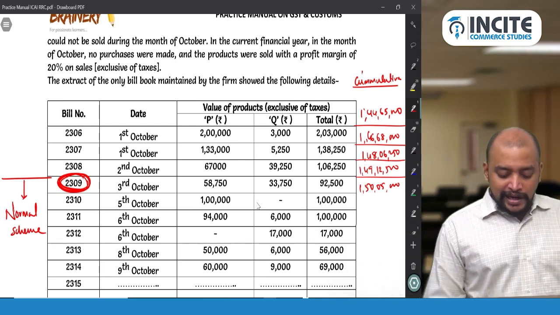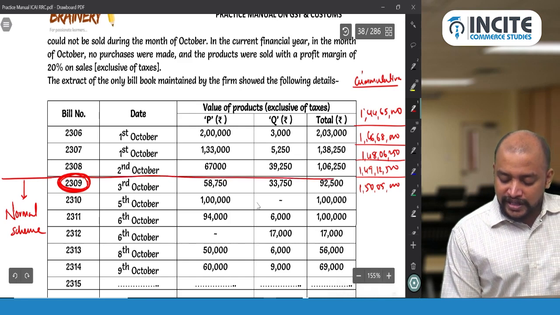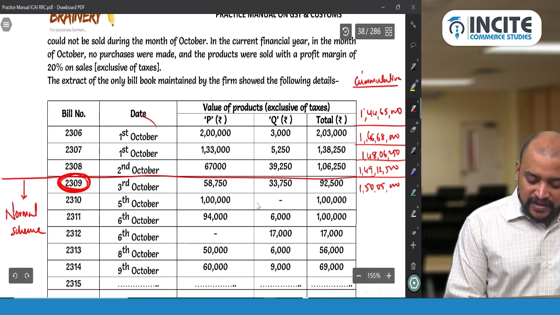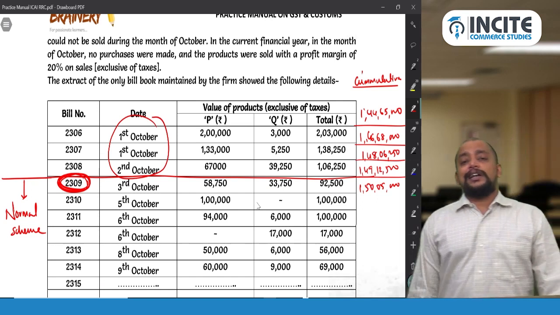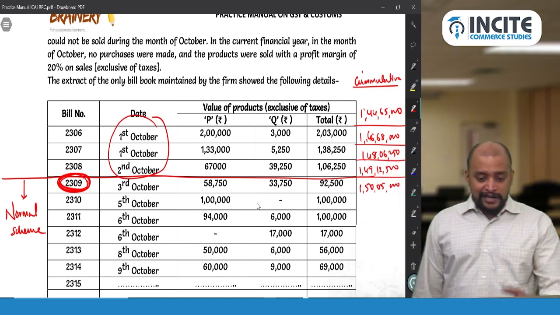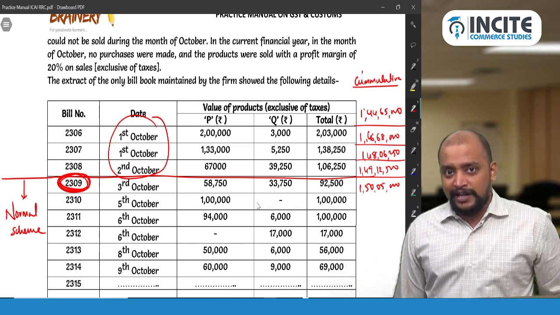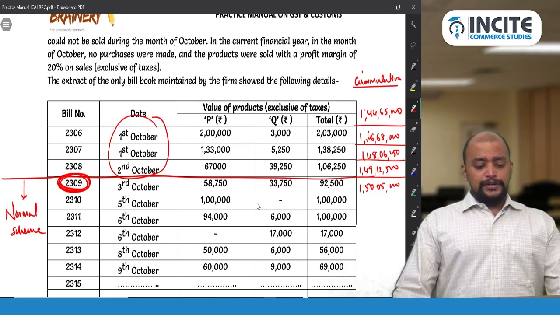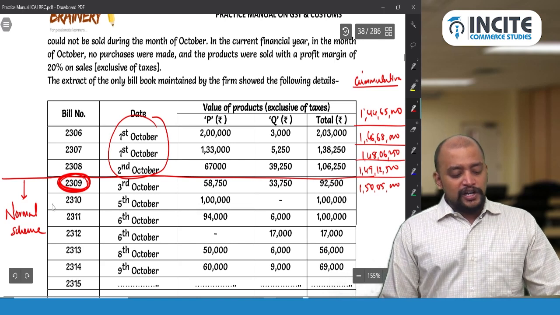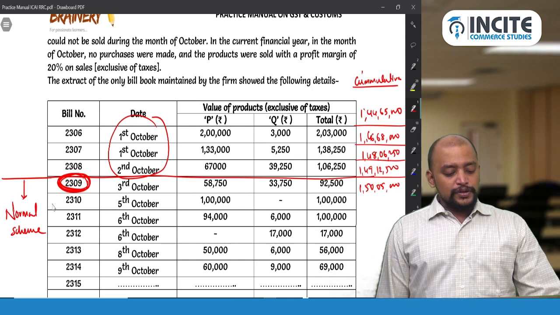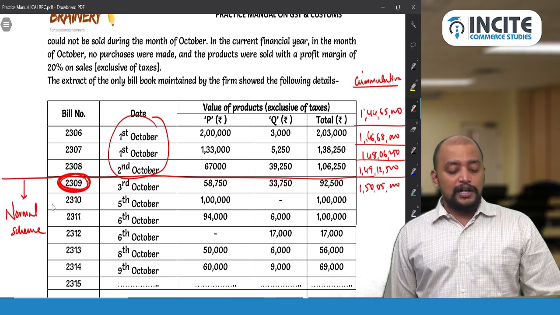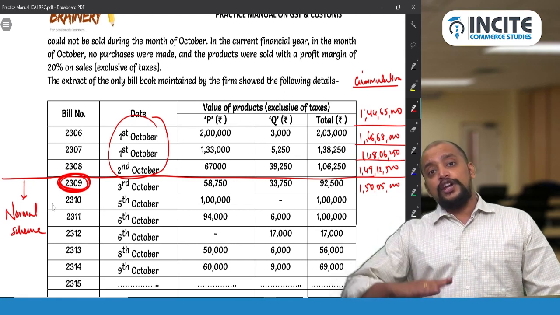So up to this date you can be in the composition scheme, which means the transactions you made on 1st and 2nd October will come under the composition scheme. Yes, it will be coming under the composition scheme. Okay, so that is with respect to this cutoff date. First we identified that cutoff date. So what is that cutoff date? 2nd October is the last date, and 3rd October is the date on which you go into the normal scheme.